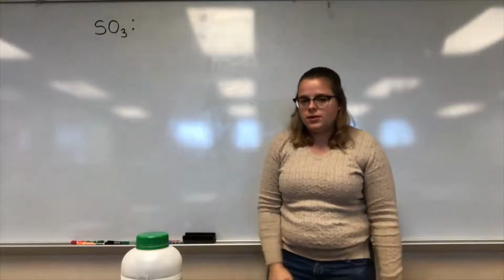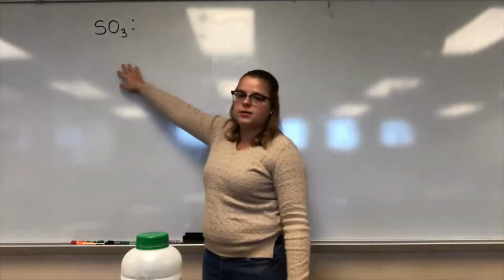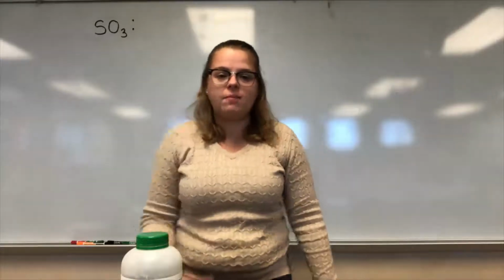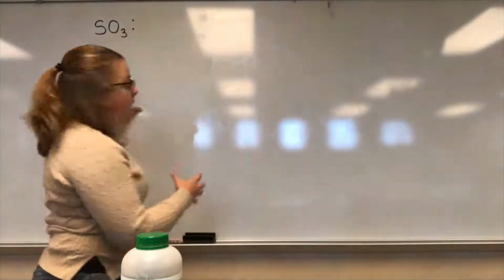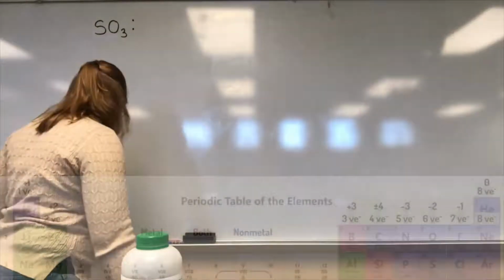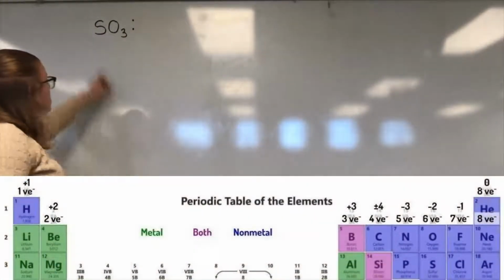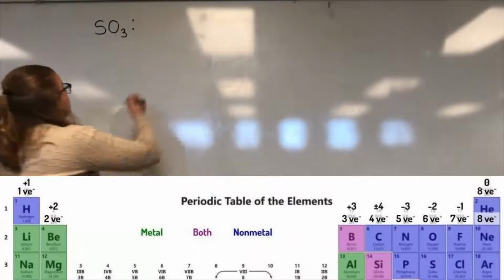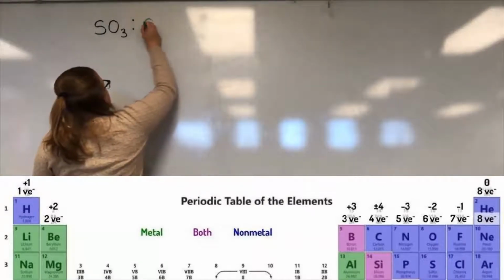Let's go ahead and do another example. This time we have SO3 as our compound. Again, remember our first step is we have to figure out how many valence electrons this compound has, so that total, that sum. So sulfur, on the periodic table, tells me that sulfur has 6 valence electrons.